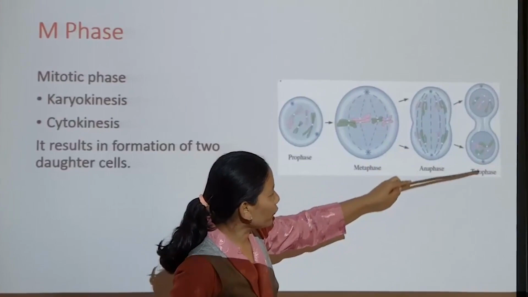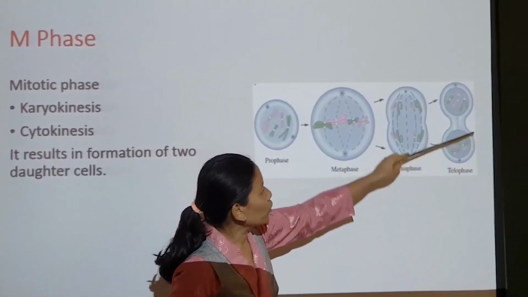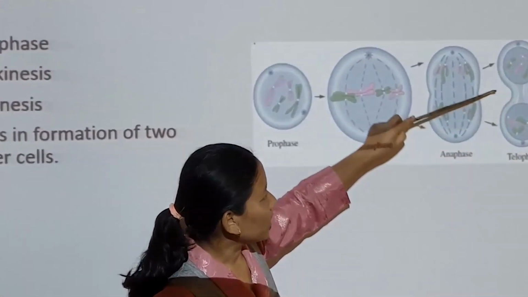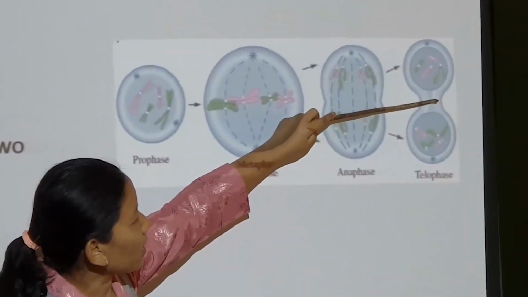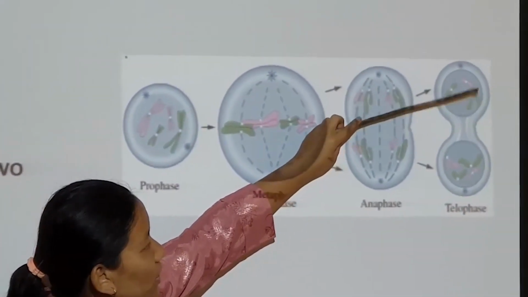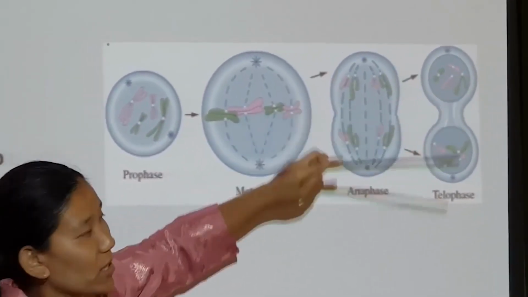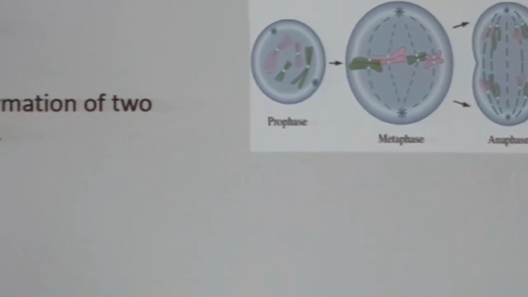Here, this is the end of the nuclear division phase. In this cell, you can find 2 nuclei, and after this, there is a pinching off of the cell, forming 2 separate cells. So this is the cytokinesis giving rise to 2 cells.